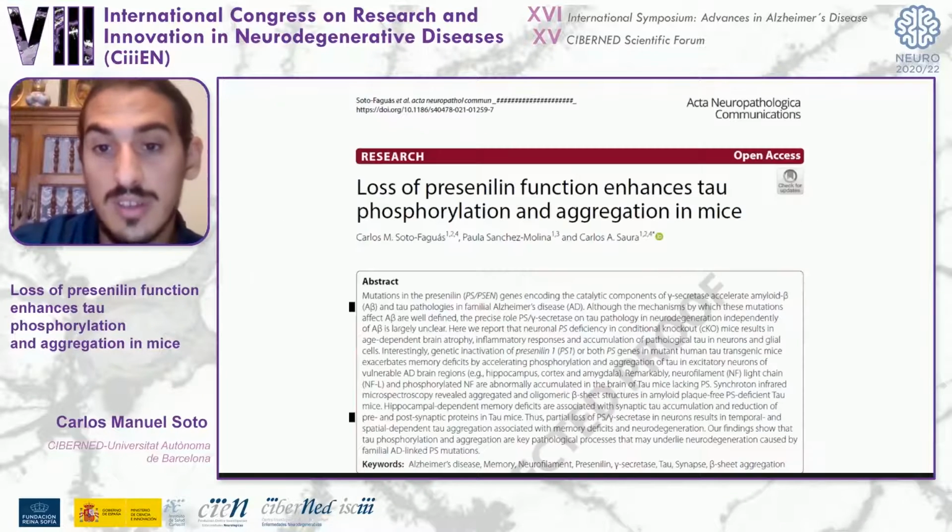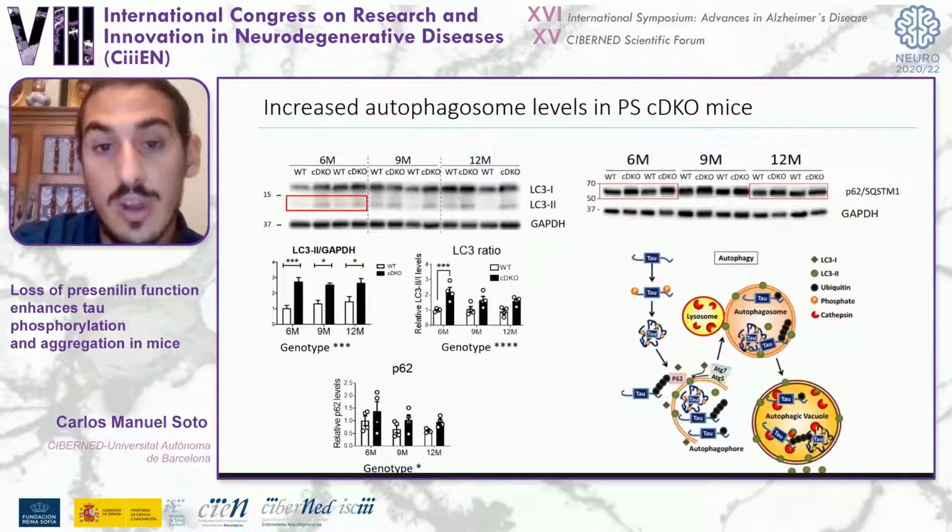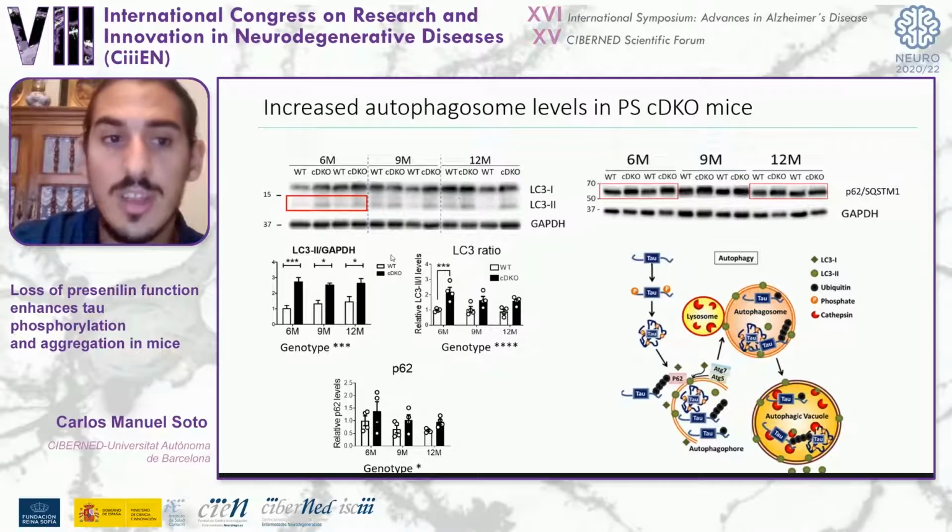This result has been recently accepted in this paper, and now I would like to briefly talk about what could be the molecular and cellular mechanisms implicated in this pathology. We have focused on autophagy, one of the main tau elimination pathways, and we have seen that presenilin conditional double knockout mice present an increase in the LC3 ratio, especially at 6 months of age, correlating with tau pathology.